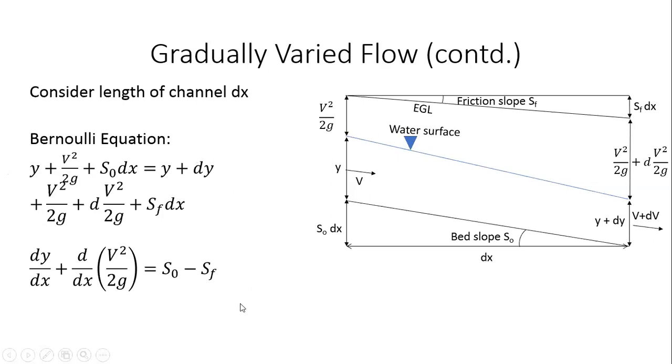I get this expression. Now this d by dx of v square by 2g, I would like all of you to try to attempt to find out what d by dx of v square by 2g is. What is v square by 2g? v square, you can write it as Q square by A square, right?